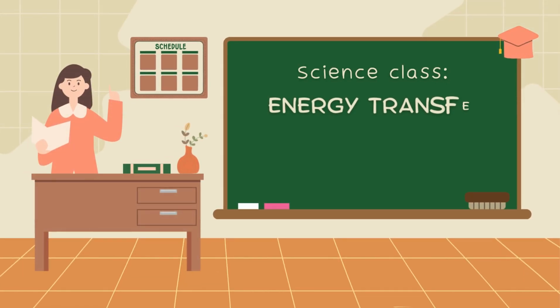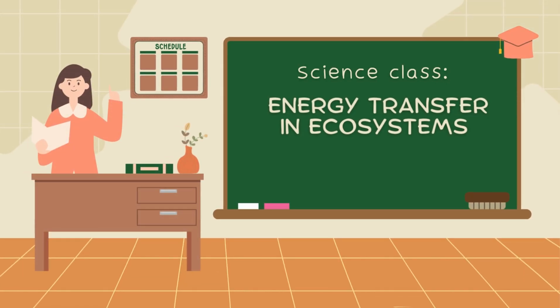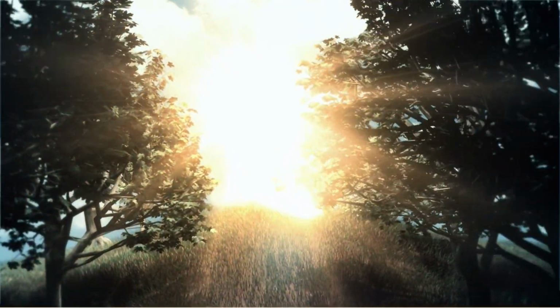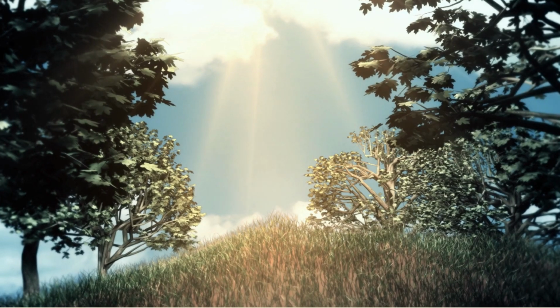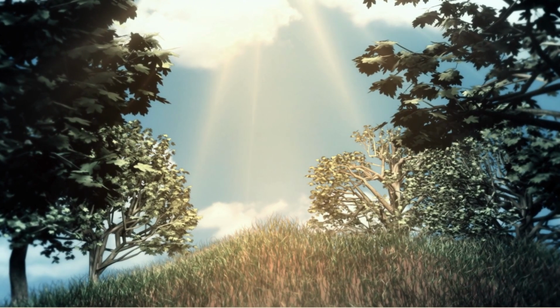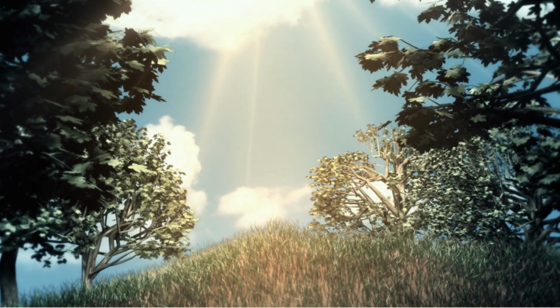Hi everyone. Today we're going to learn how energy flows through ecosystems, a process that connects all living things. It all starts with the sun. Plants, called producers, use sunlight to make their own food. This process is called photosynthesis.